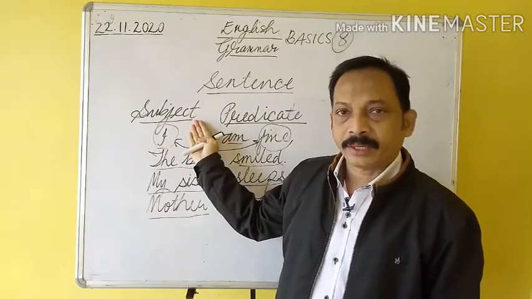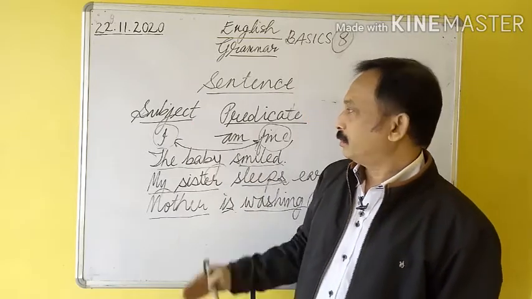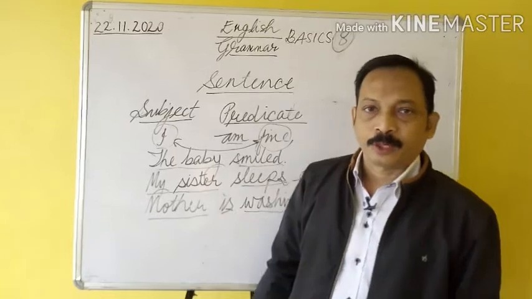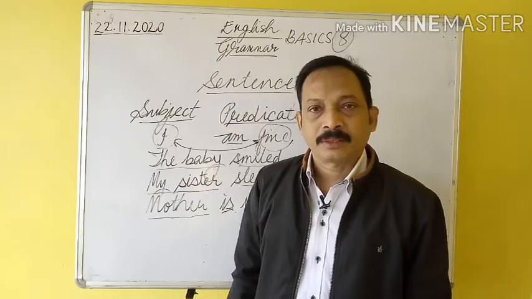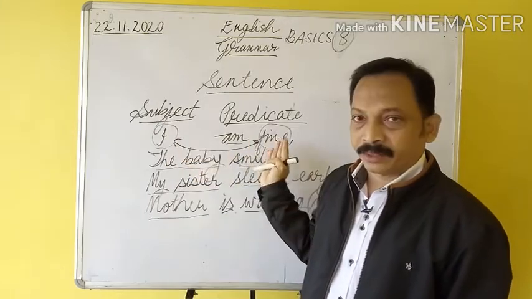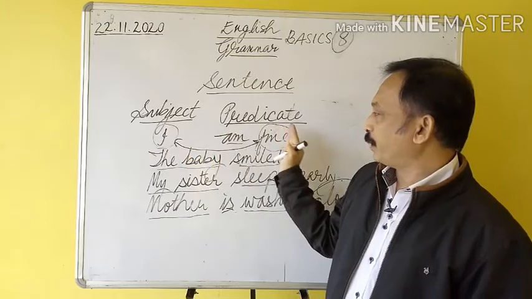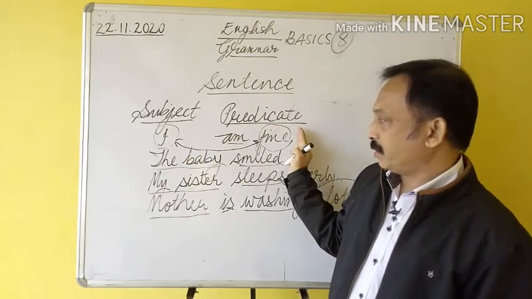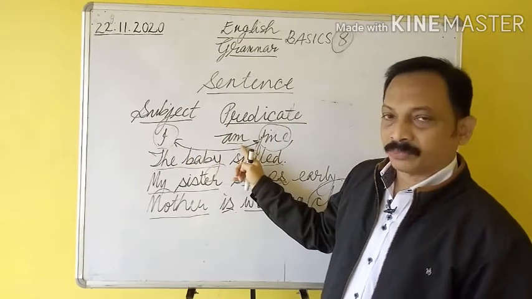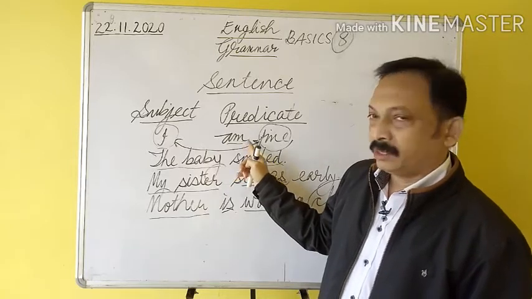Subject: anything about which we say something is the subject, and predicate: what we say about the subject is the predicate. Examples: I am fine. Subject: I. Am fine is the predicate, and am is the most important part of this sentence.